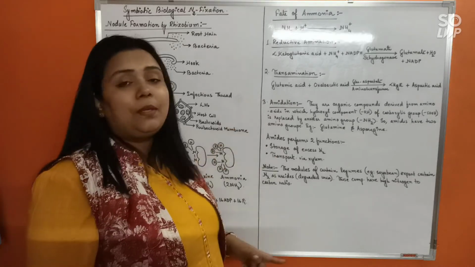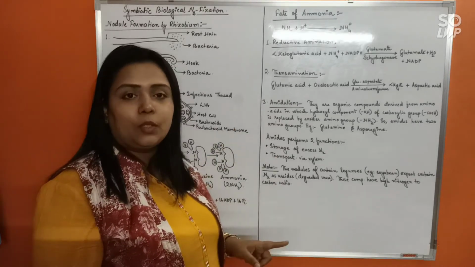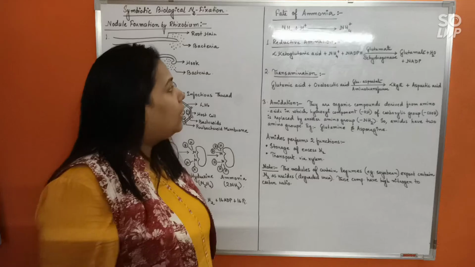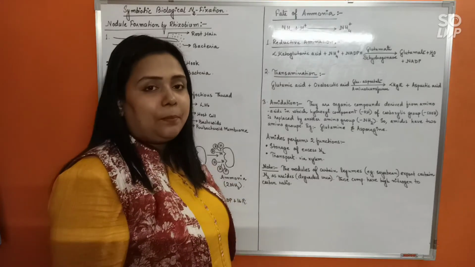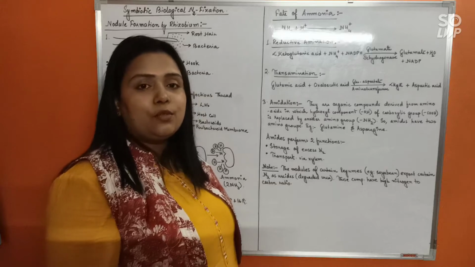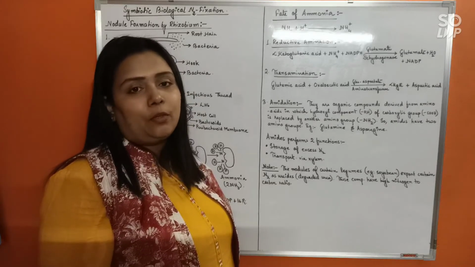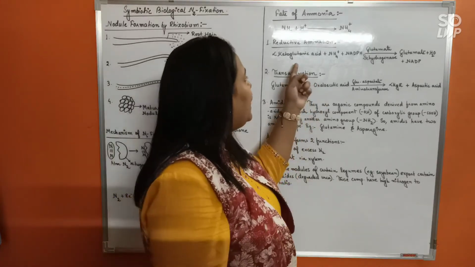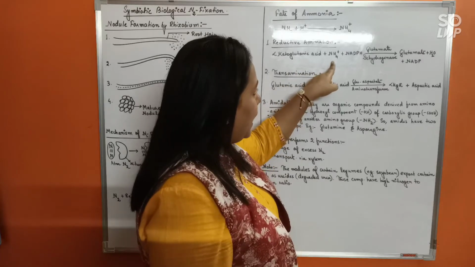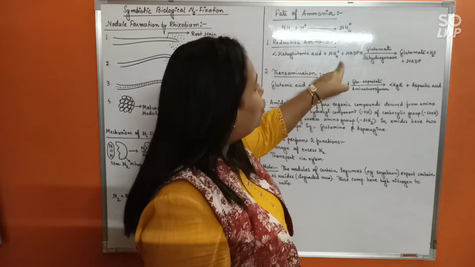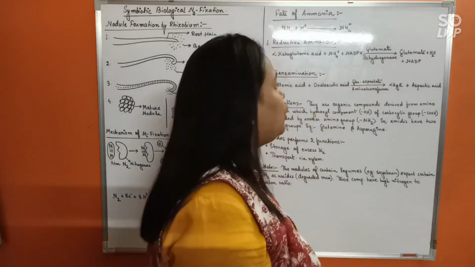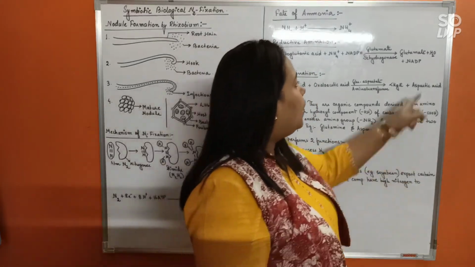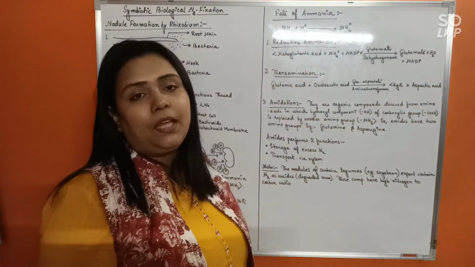Okay, so that would be referred to as the fate of ammonia. What would happen once ammonia is formed or enters inside the cell of the plant? The first reaction that begins to convert the ammonia into some non-toxic form, the primary amino acid, is called reductive amination. In reductive amination, alpha ketoglutarate plus ammonium ion and NADPH together, under the enzyme glutamate dehydrogenase, will form the primary amino acid glutamate or glutamic acid. One water molecule and NADP will be released.